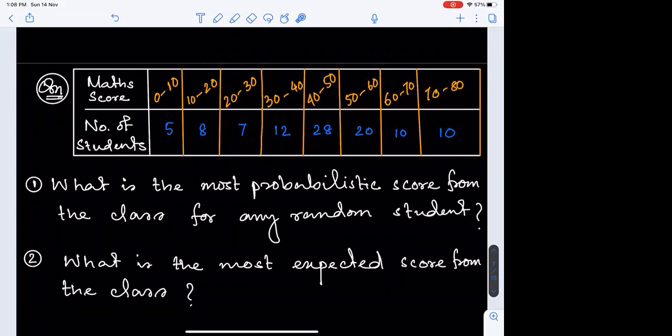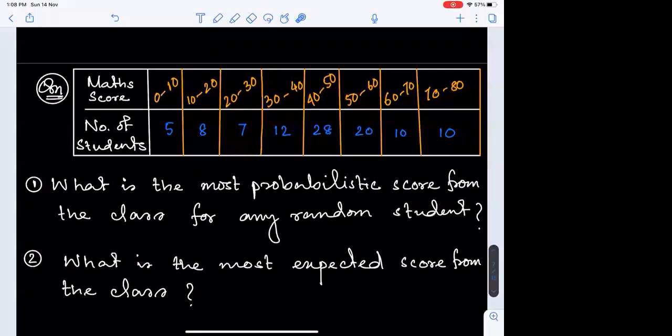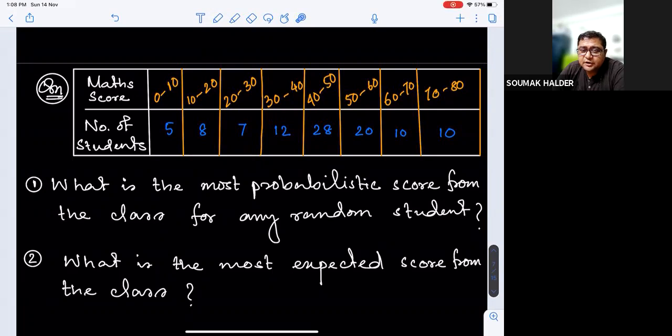Sir, let us firstly try the first question. I think mode. Okay, and why do you believe so? Sir, because the mode is the most frequent observation, right? So it is the most probable one too. And probability is basically number of outcomes by total number of outcomes, right? So the first question is asking you what is the most probabilistic score from the class for any random student. So if I select any random student, what will be the most expected score from that particular student?